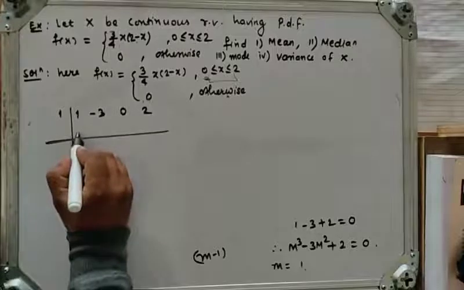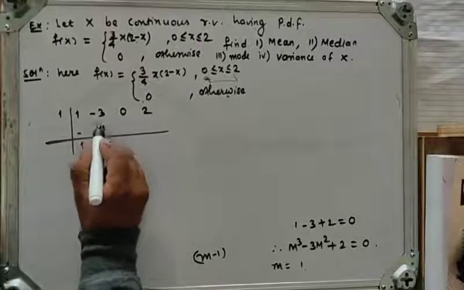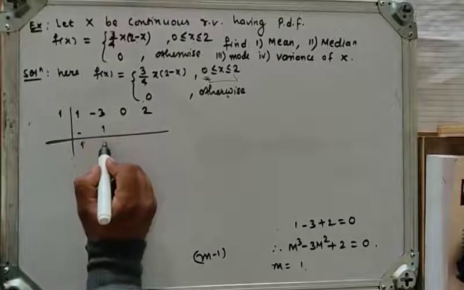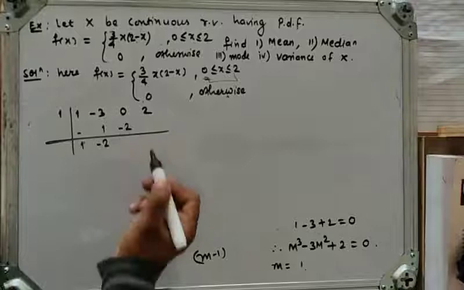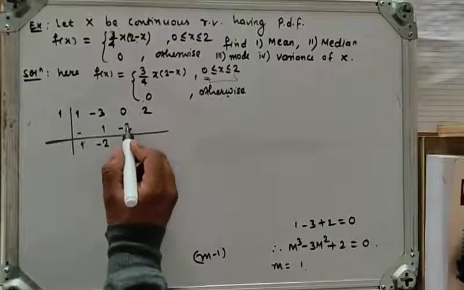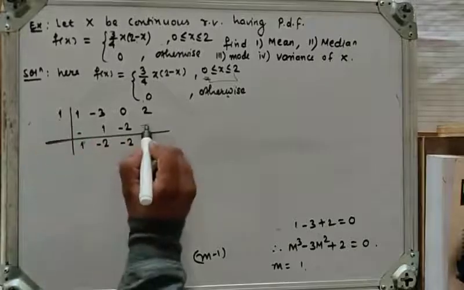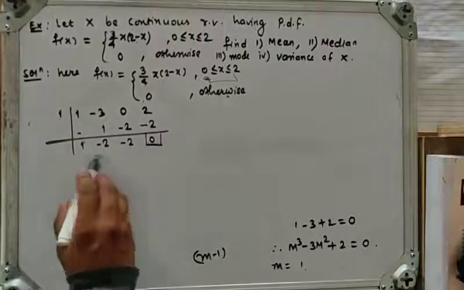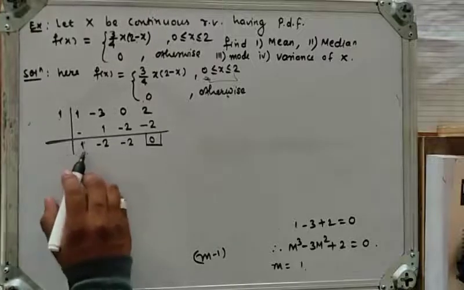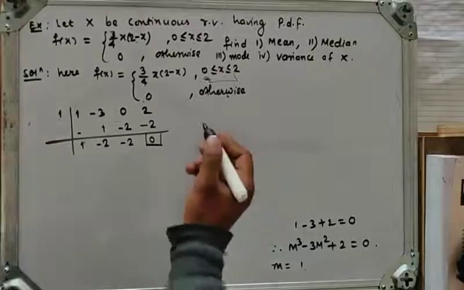So 1 is as it is, 1 into 1 is 1, adding minus 3 plus 1 is minus 2, minus 2 into 1 is minus 2, 0 plus minus 2 is minus 2, minus 2 into 1 is minus 2, so the addition is 0 and the last term is 0. We get the polynomial with coefficients 1, minus 2, minus 2.